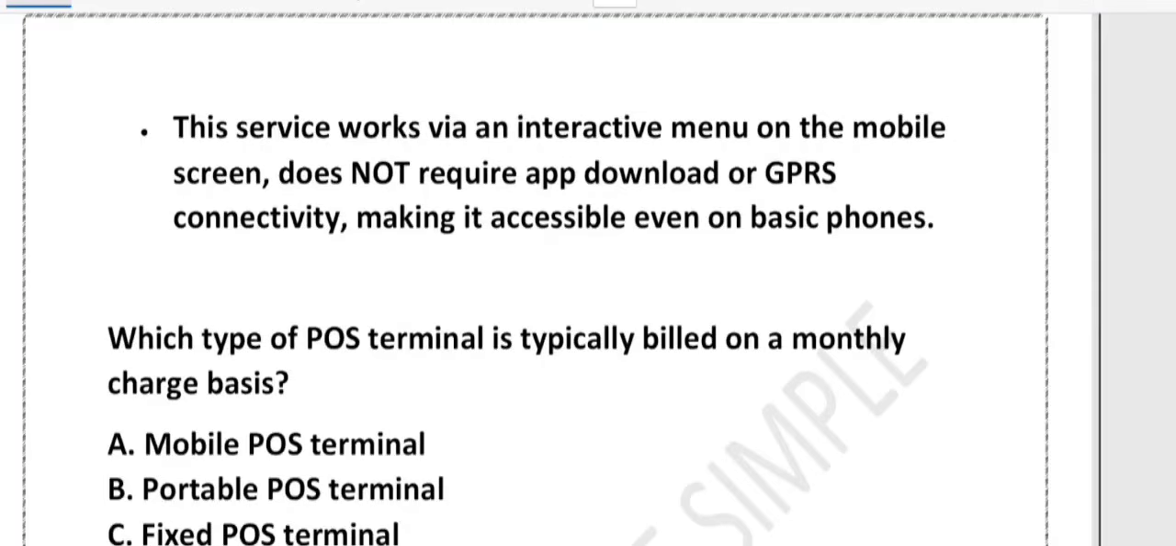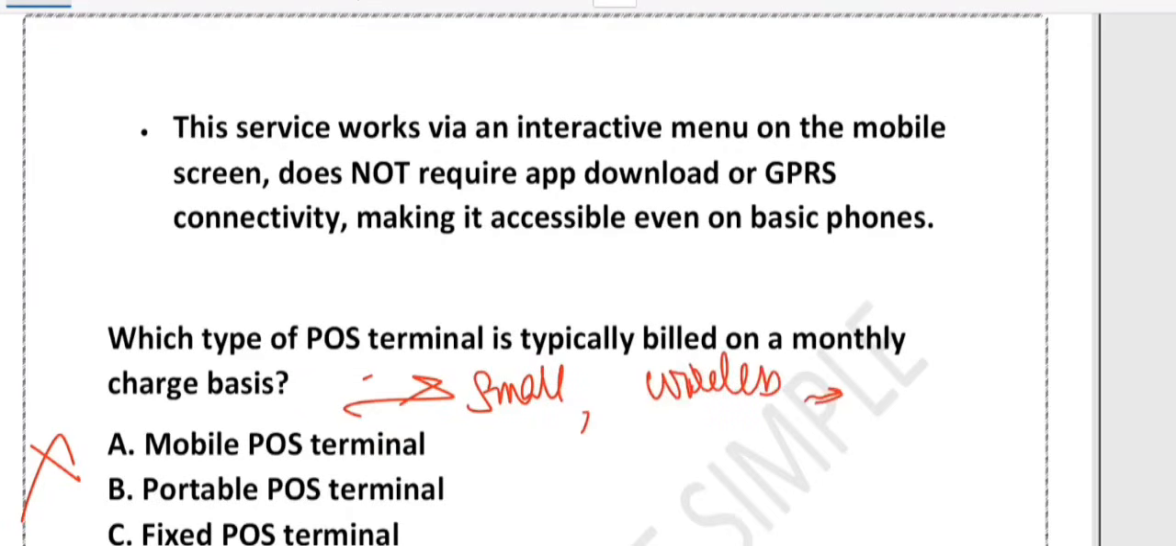Let's start with option number A. What do you think about option A? It is wrong. Why is it wrong? Because mobile POS terminals are small. They are wireless devices, right. They are often used by delivery agents. Who use it? Delivery agents use it. A small business uses it, right? They use mobile POS terminals.